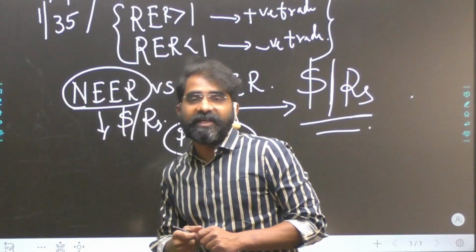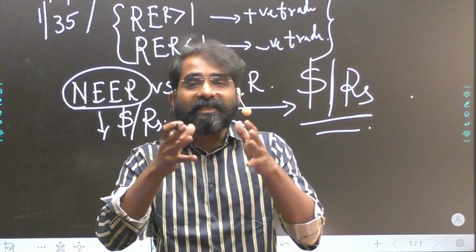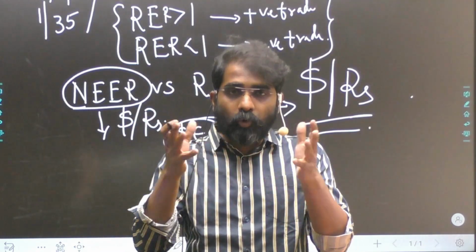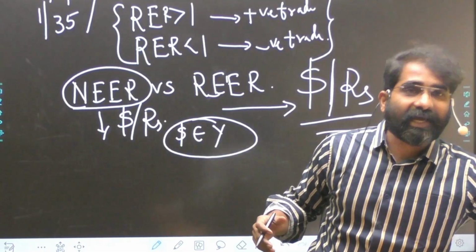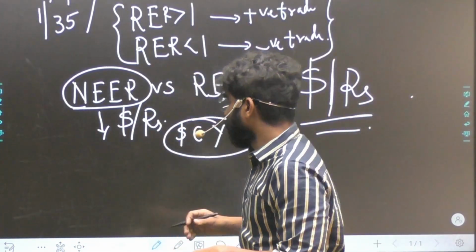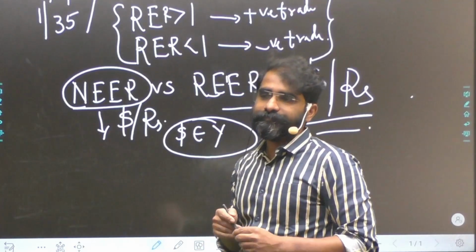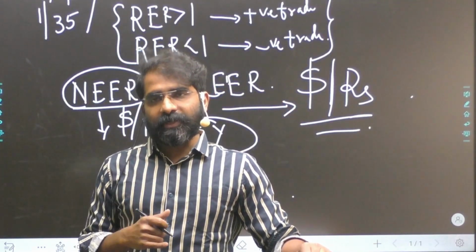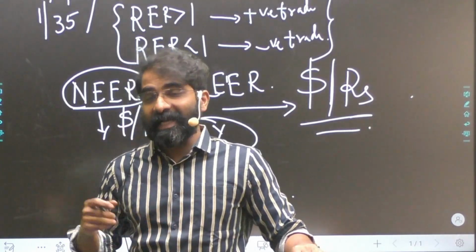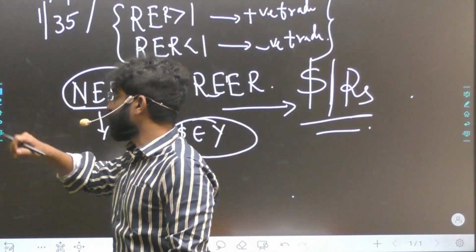When I say effective, you are calculating it with a group or a basket of currencies. That is the understanding. Once this concept is clear, we can handle any question related to this area. A few more concepts we will discuss as and when we discuss the questions here.